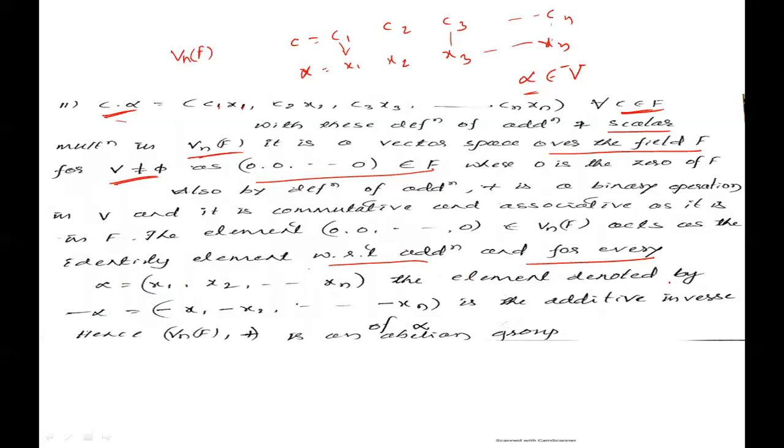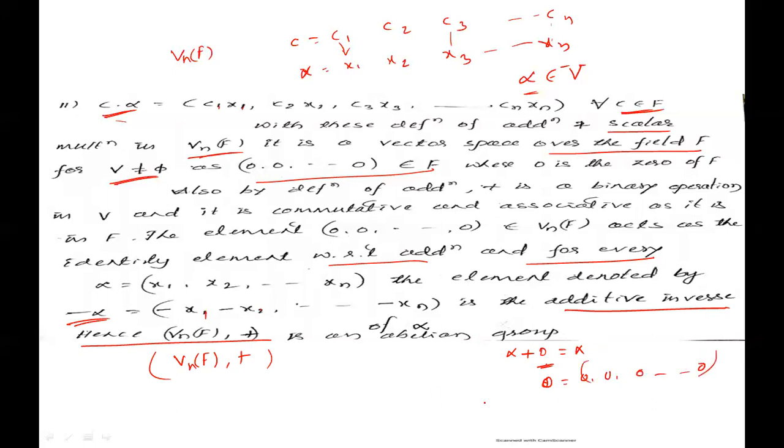The element denoted by minus alpha equal to minus x1, minus x2 and so on minus xn is the additive inverse. Here alpha plus 0 is equal to alpha.